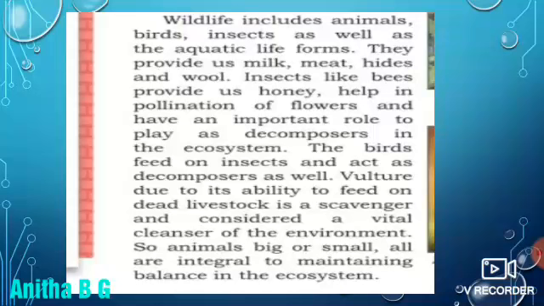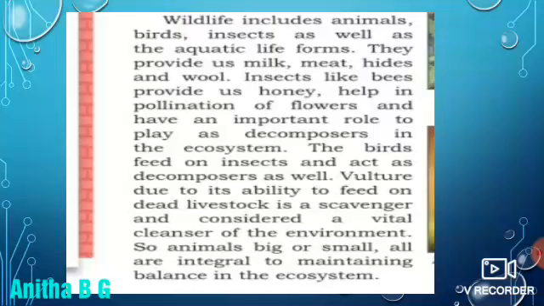From where can we get honey? From the honeybee, the beehive insect. Insects help in pollination of flowers and have an important role to play as decomposers in the ecosystem.